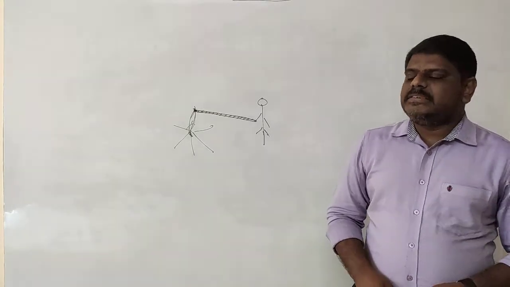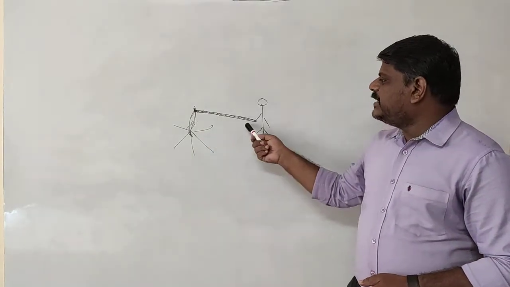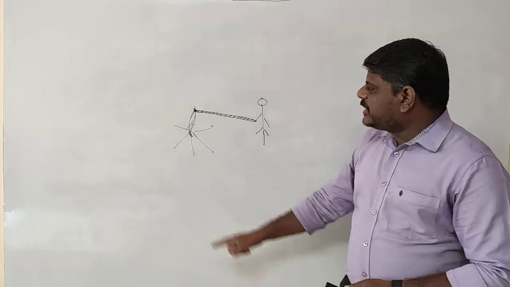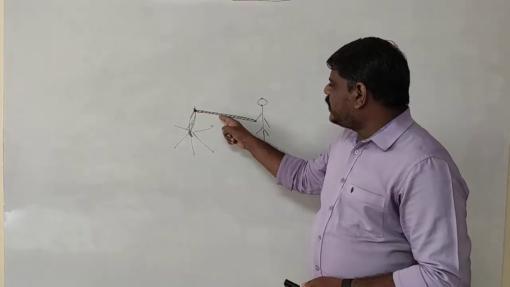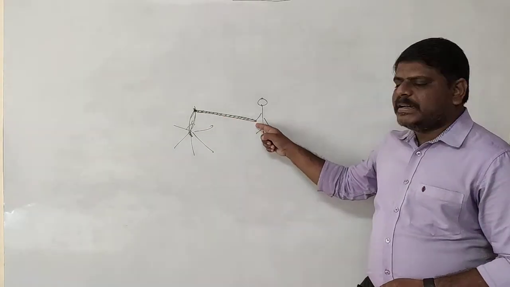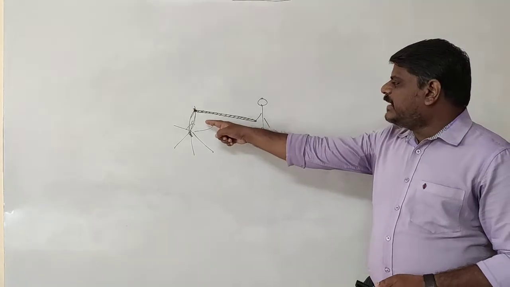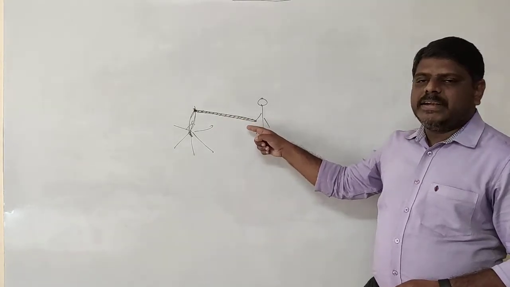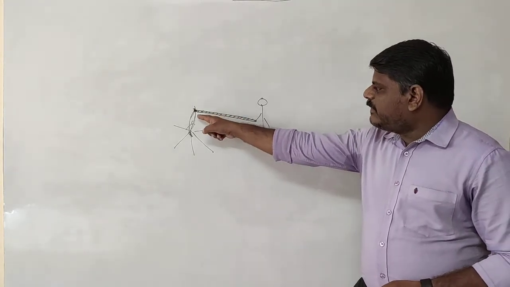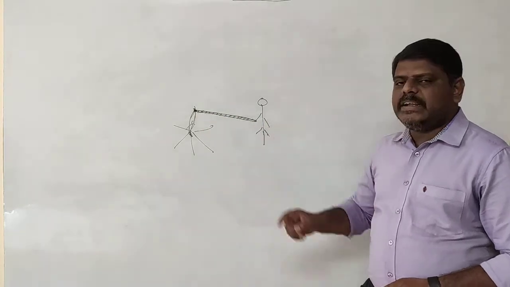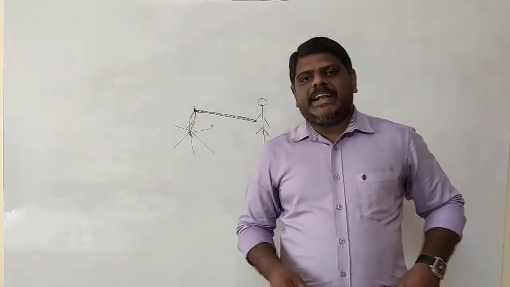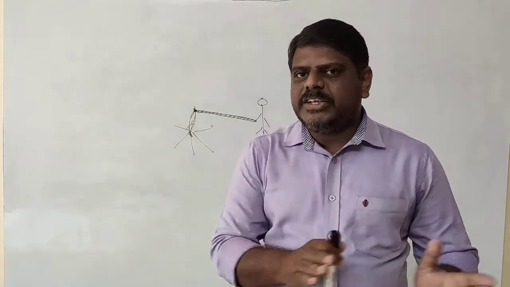And finally, the third way to feel the heat energy is by the conduction method. Conduction method means the heat energy will be transferred through the rod and reach the person's hand. But it will take more time for the heat energy to travel from one end of the rod to the other end. That's why in the conduction method, the heat energy transfers very slowly.